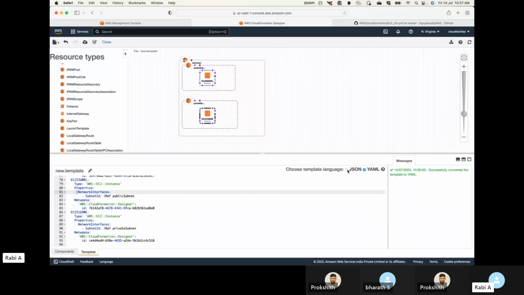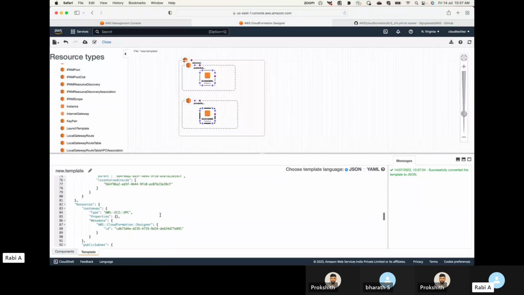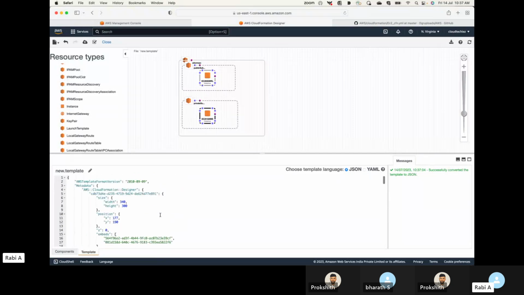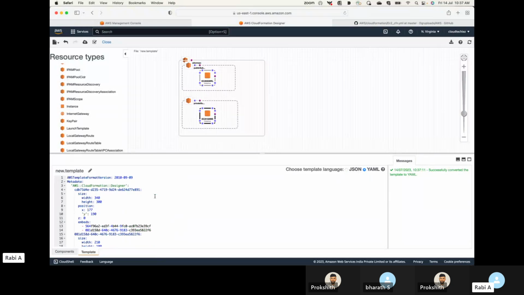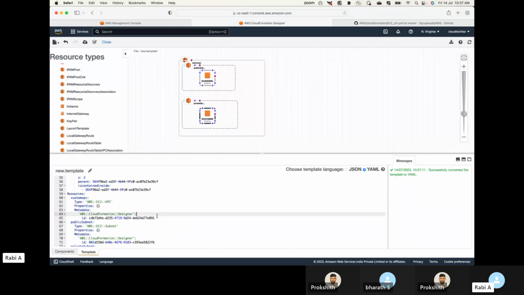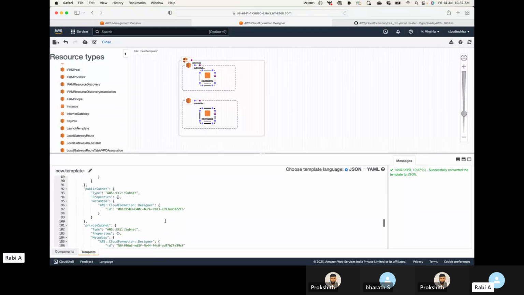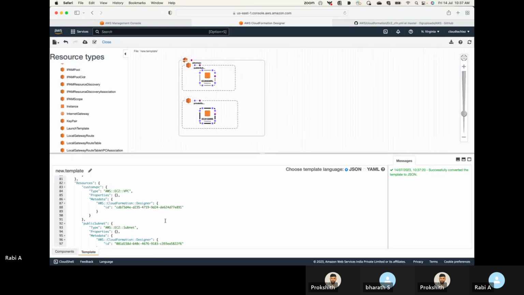The other thing with JSON is you cannot write any comments, but in YAML you have the option of writing a comment as well. So let's say this piece of code is having an issue. I can simply comment it out. But in JSON that is not possible. I'll have to delete that piece of code and then rerun it. Make sense? Yeah, got it.